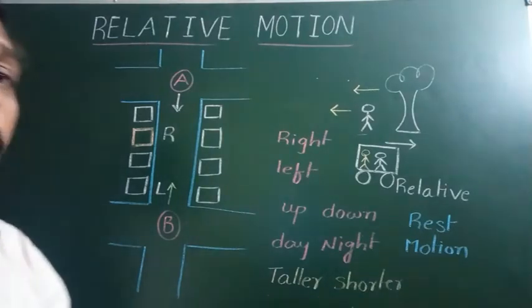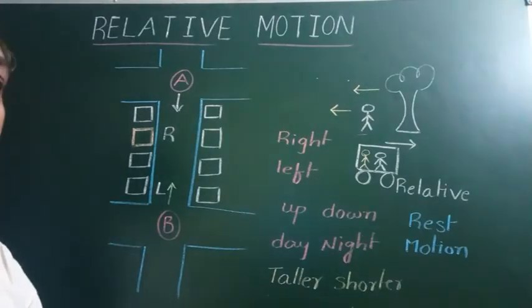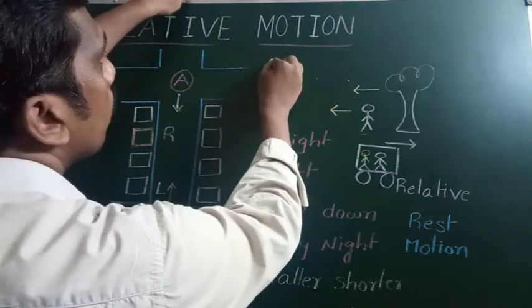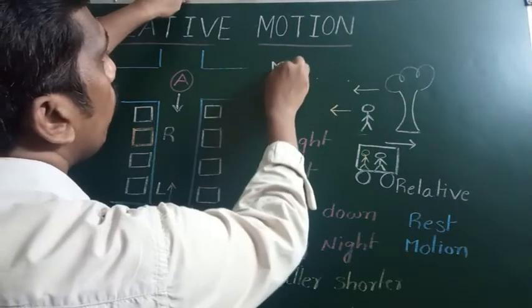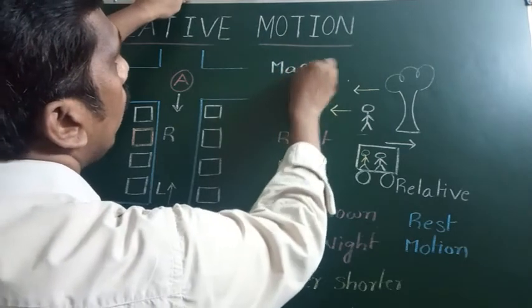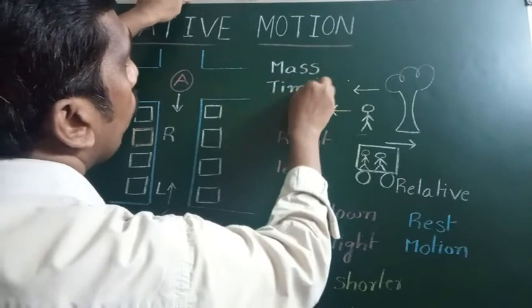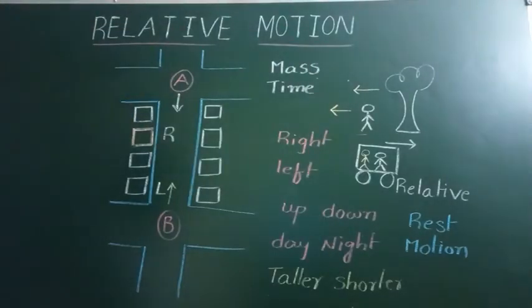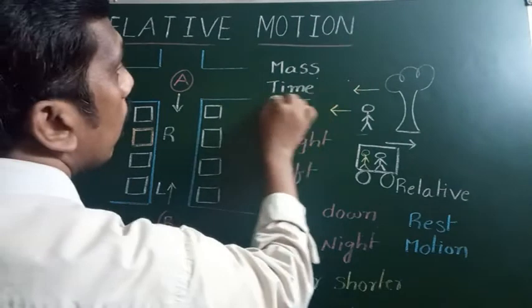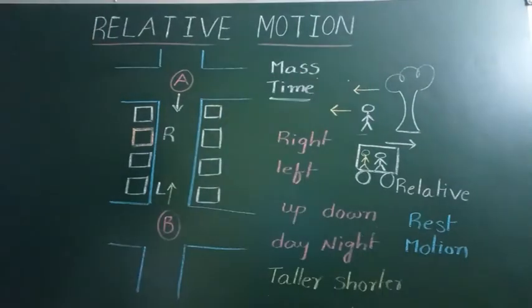Not only rest and motion, distance, displacement, speed, velocity, these all terms are said to be relative terms. There is no absolute, all are relative terms. But in the case of Newtonian mechanics, mass and time are said to be absolute. Whereas in the case of relativistic mechanics, mass and time are also relative.